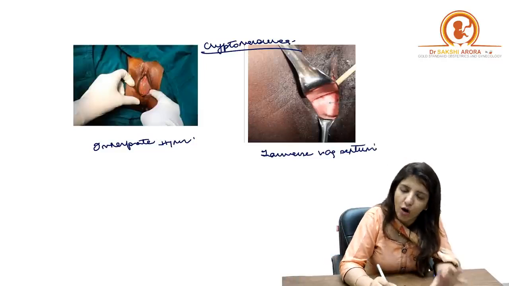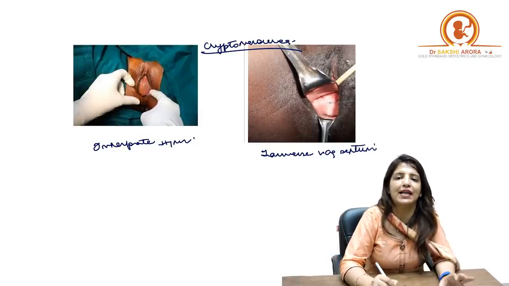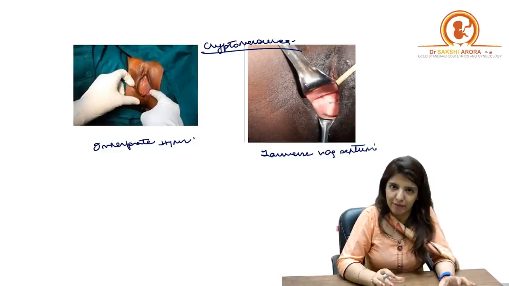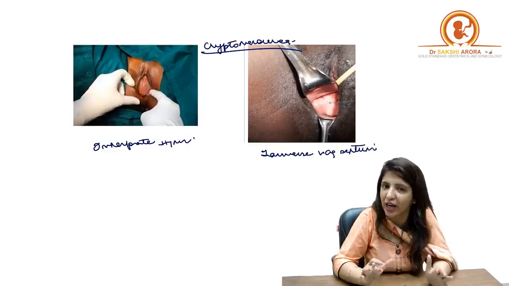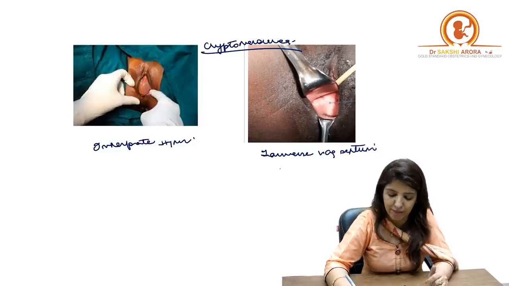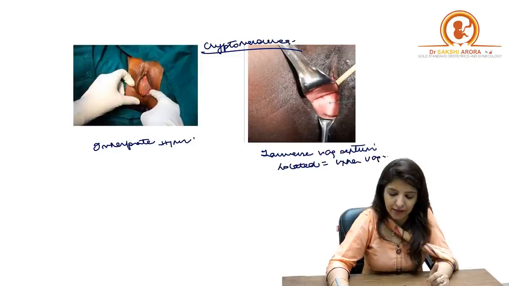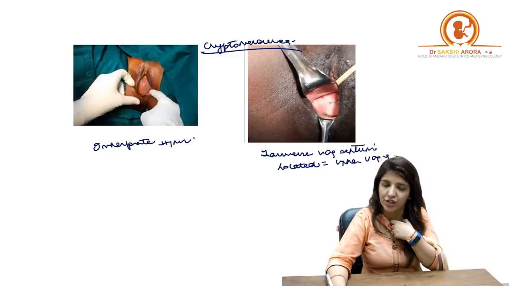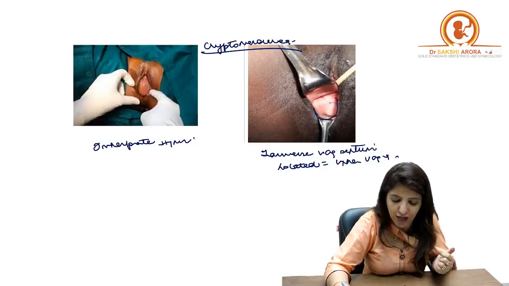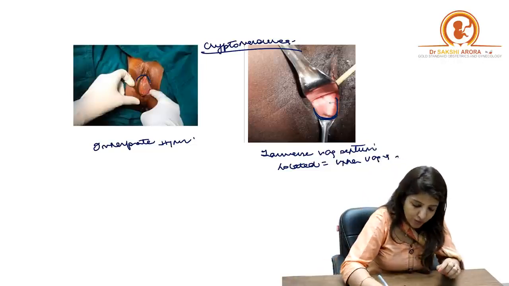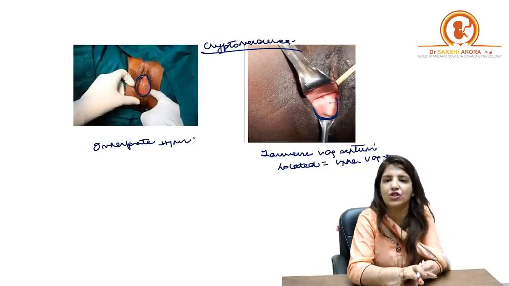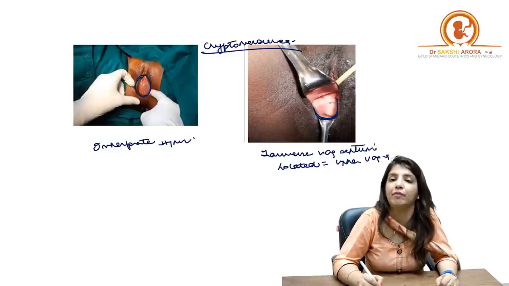See, in imperforate hymen, the problem is that there is no opening in the hymen, right? So the problem is at the level of hymen. Whereas in transverse vaginal septum, the problem is in the vagina, and generally this transverse vaginal septum is located in the upper vagina. Right? So if you see over here in transverse vaginal septum, a part of the vagina will be visible. Whereas over here, this is just at the opening of the vagina. So no vagina is visible in imperforate hymen.